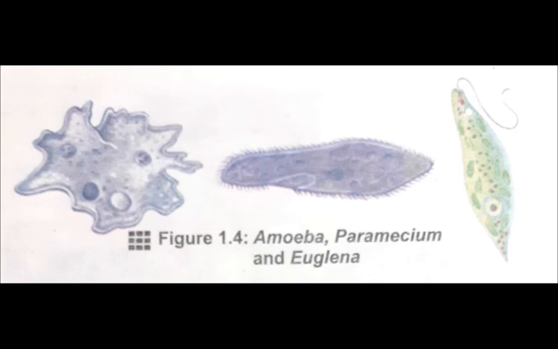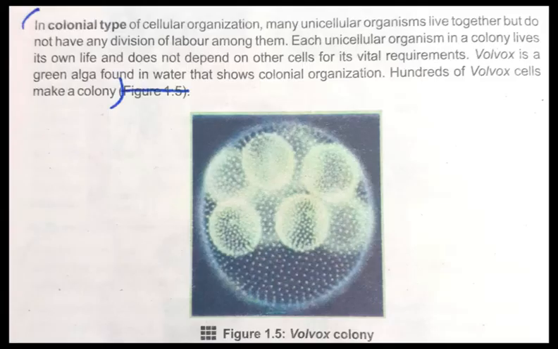So students, now we will move towards our second type of organization, that is colonial type of organization. Now students, in colonial type of cellular organization, many unicellular organisms live together but do not have any division of labor among them.